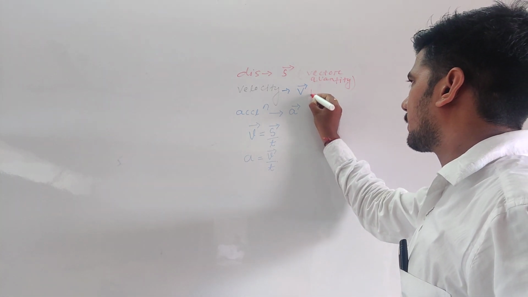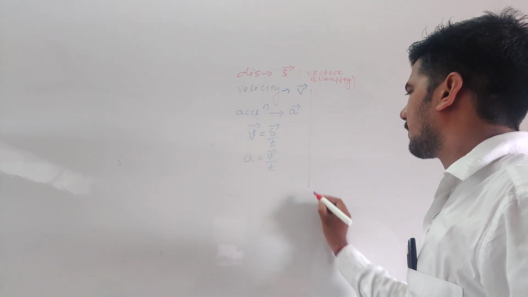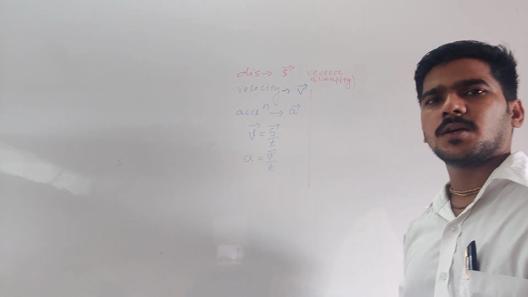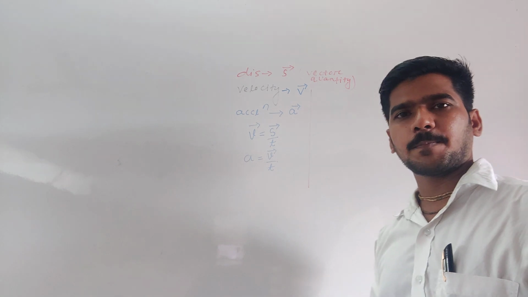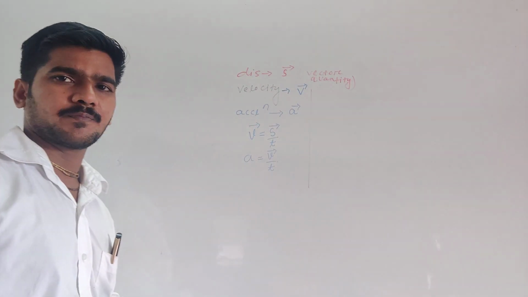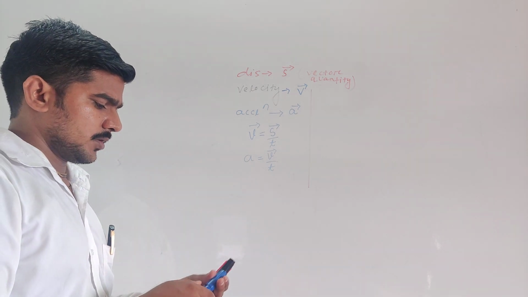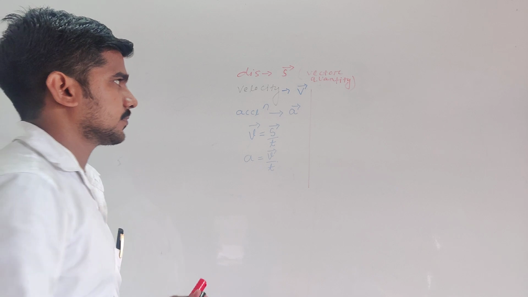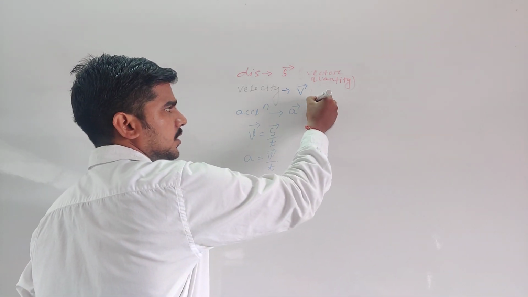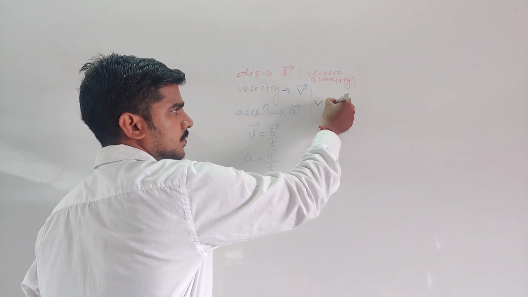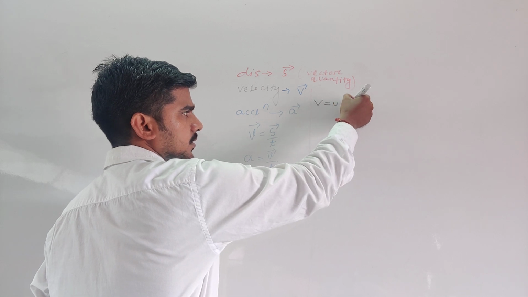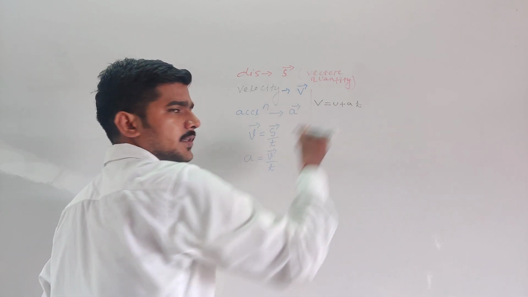Then you remember all the formulas. We have already discussed four formulas, but remember only the three. One is V equal to U plus AT. Yes or no?